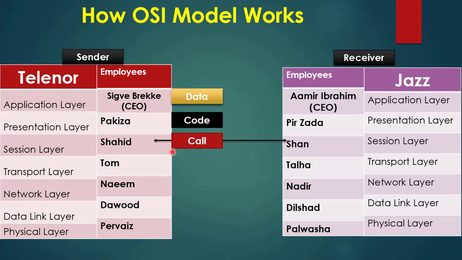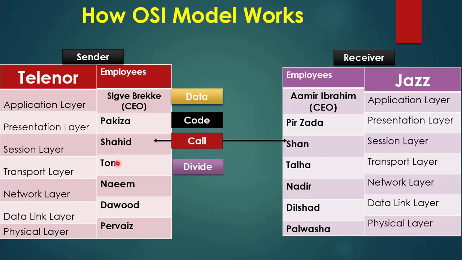Tom will check that the file is very confidential. He will divide the file into 4 separate portions so that the data should be safe and sound. After separating the file into 4 portions, he will hand over the file to Mr. Naeem.